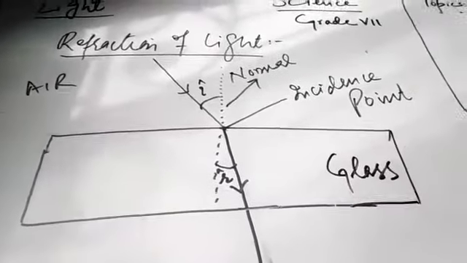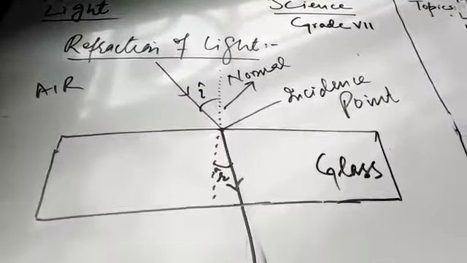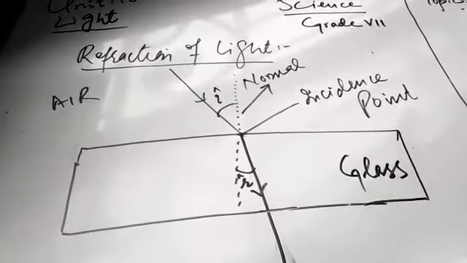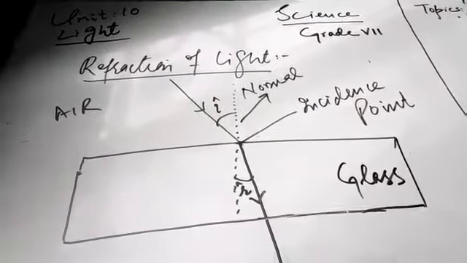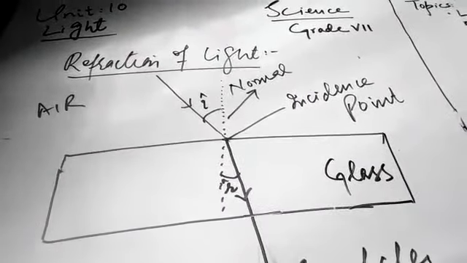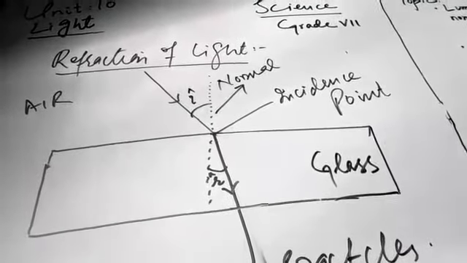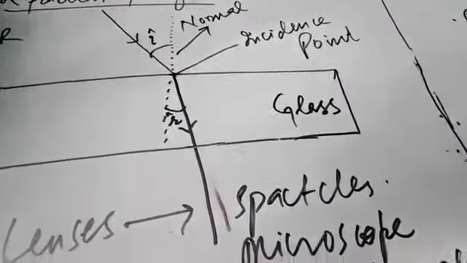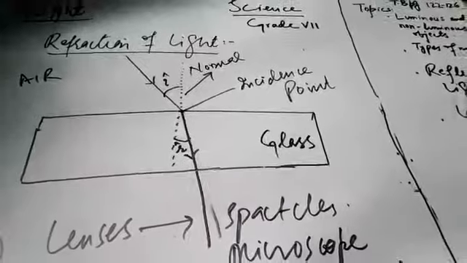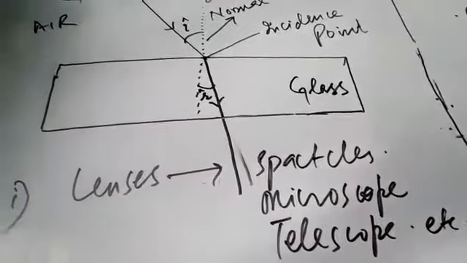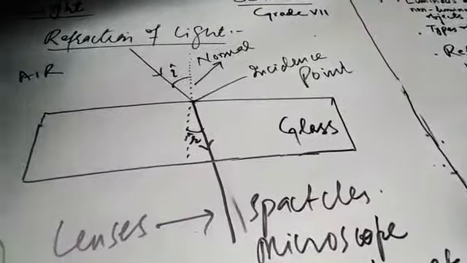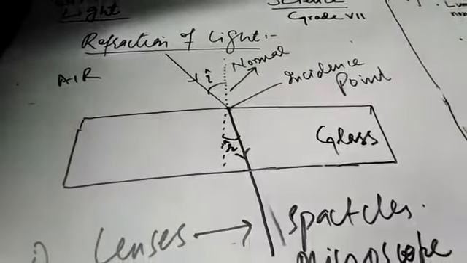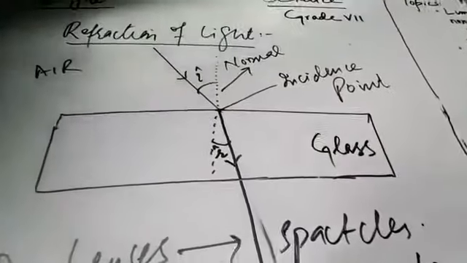So this is all about refraction. The major application of refraction is lenses. Lenses are used in spectacles, microscopes, telescopes, etc. These are the applications of lenses and refraction of light. When our eyesight is weak, we use spectacles, eyesight glasses. So these eyesight glasses use refraction of light. You can see that.